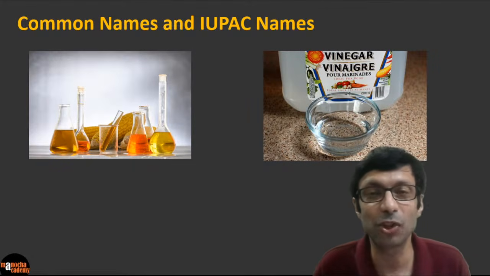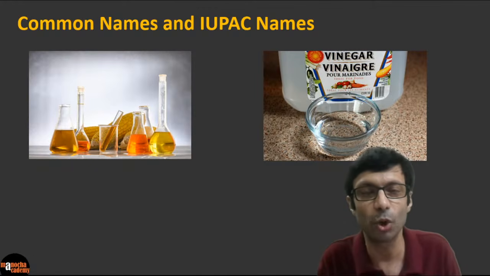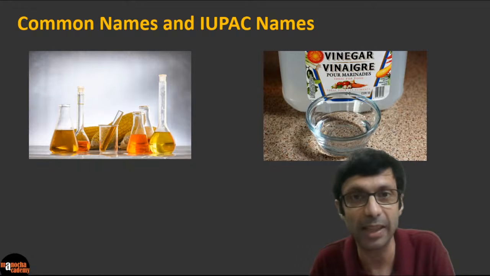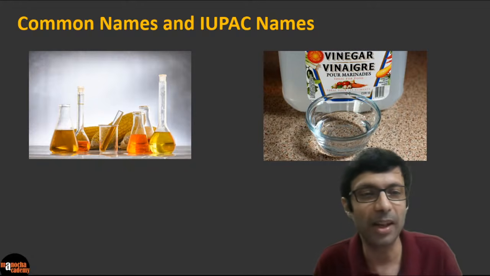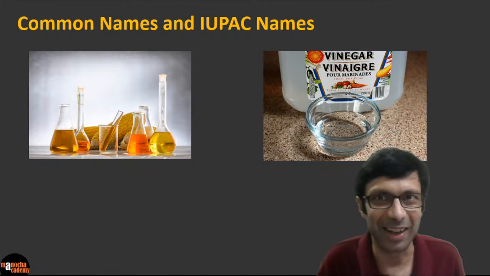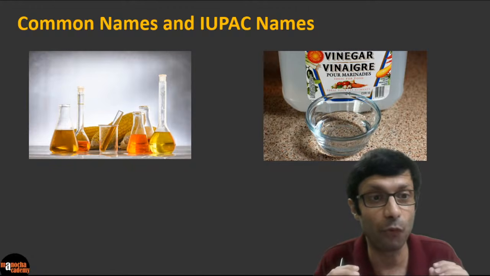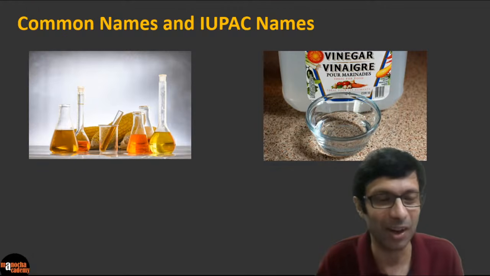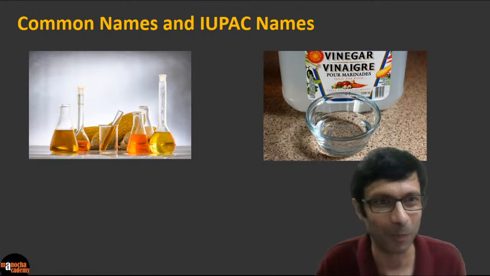So let's start with chemistry. Before we start our quiz, do you know that there are two types of names? Common names and IUPAC names. Common names are what you can consider as your pet name, and the IUPAC name is like your formal name, the name that you write in school. A common name is maybe what your friends call you or what you're called at home.